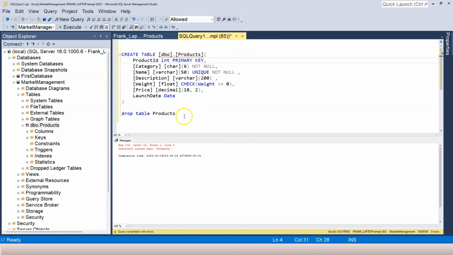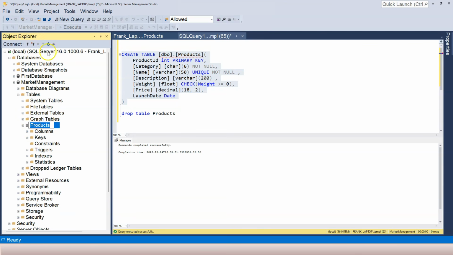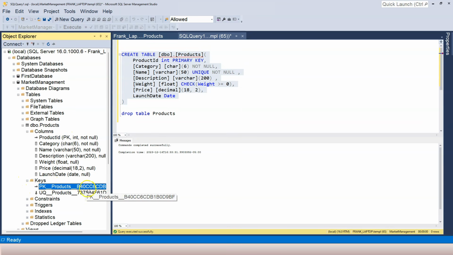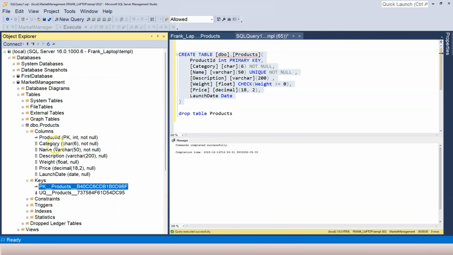Okay, let's add a comma and try to create this table here. All right, the table is created. Let's refresh the table here and then open it up. You can see product ID has a PK here, which stands for primary key. And if we go to keys, we can see that we have two keys. One is the primary key, which is applied to the product ID column. And then the other one is the unique key that is applied to the name column.